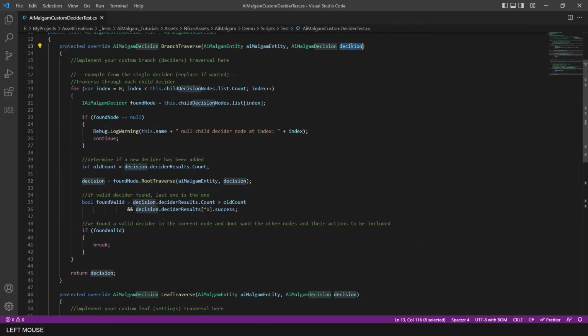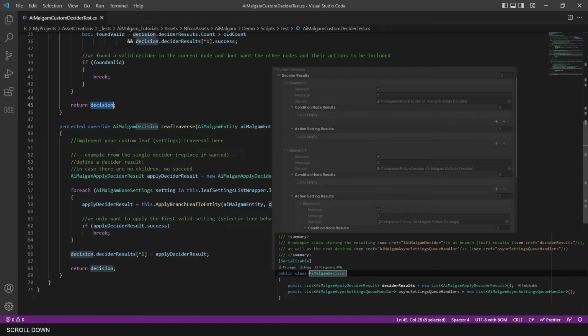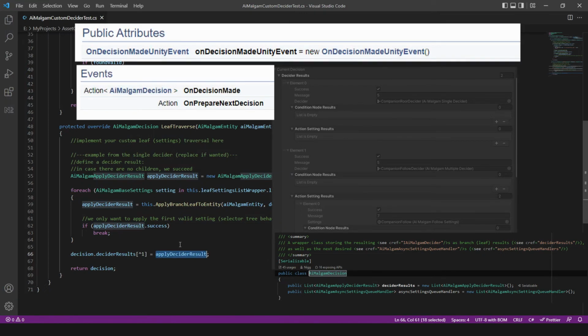Don't forget to add the traversal information to the decision parameter object and return it. The decision object basically stores information about which decider was traversed and if it was successful or not. In the end, it will be emitted in an event from the decision system mono behavior.